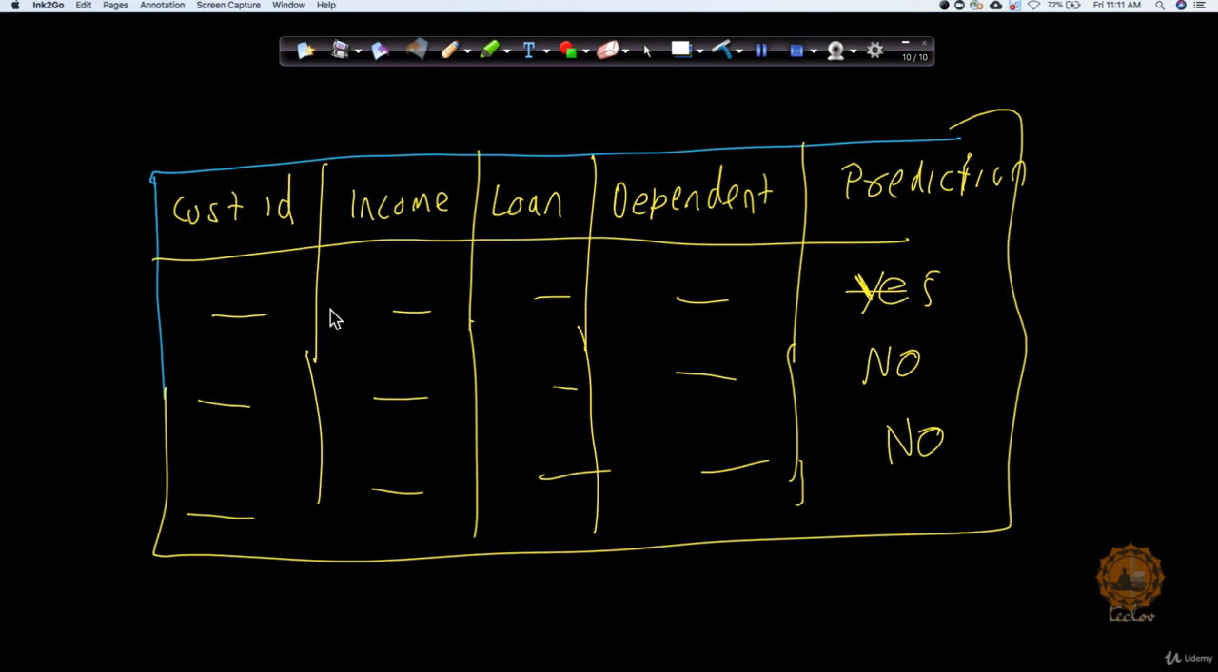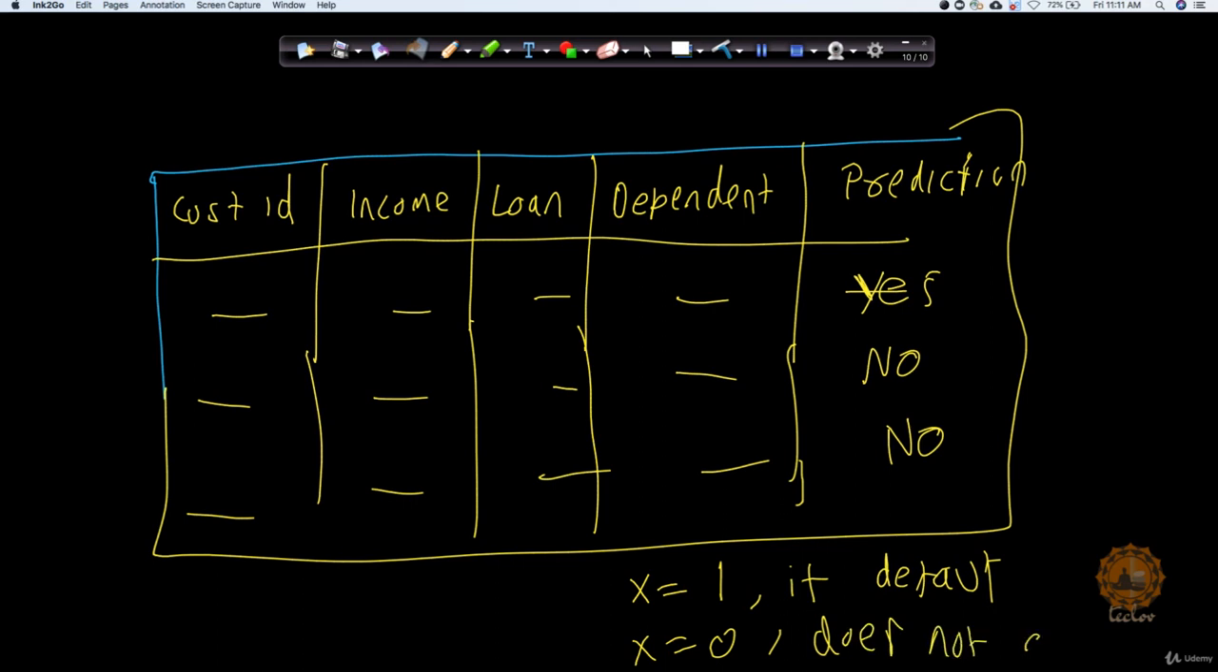So maybe we can define a rule here. I will define a random variable for it, let's call it x, and I'm going to make it 1 if the customer defaults. So if he is going to default, I'm going to mark it as 1. X is equal to 0 if he does not default. So maybe I can define it like this.